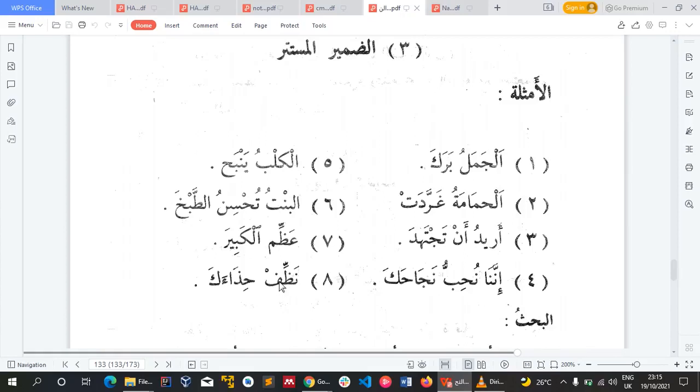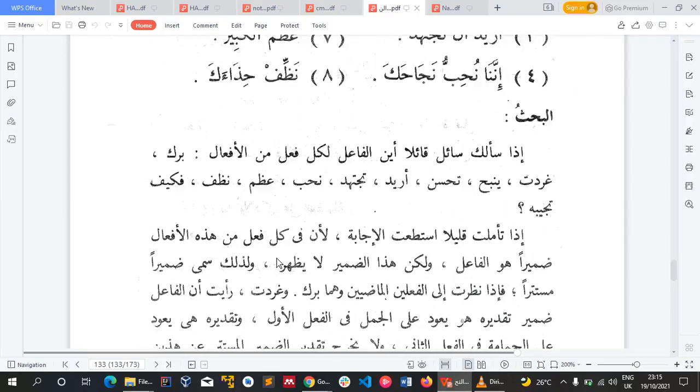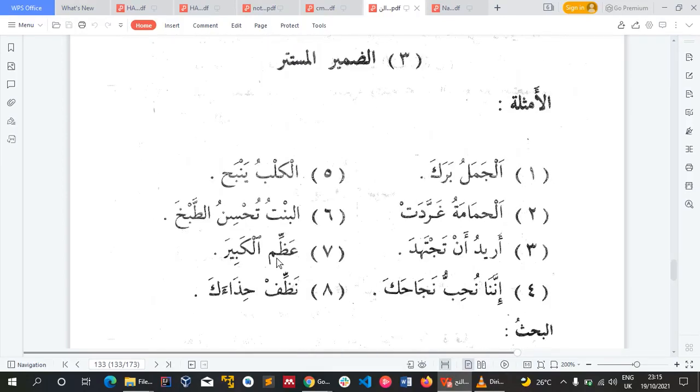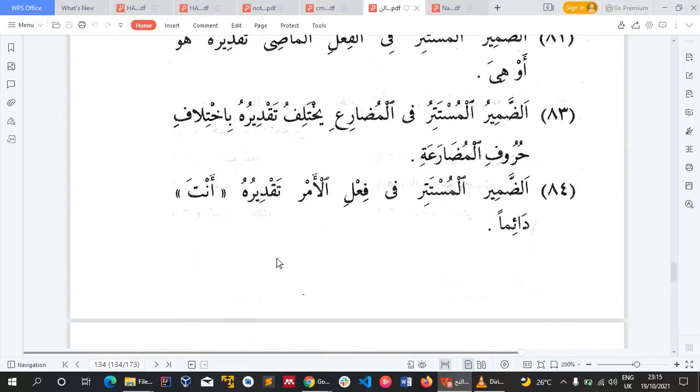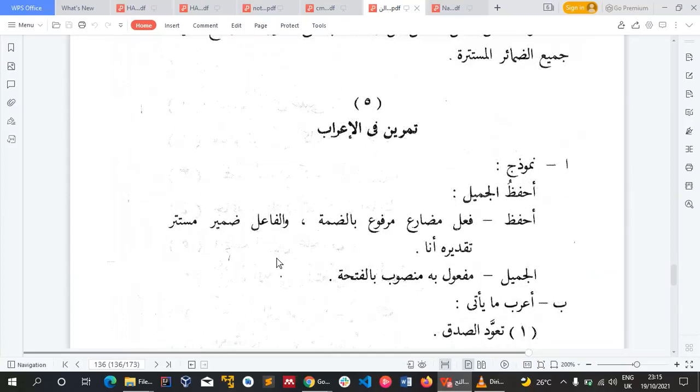So nazzif, another one, nazzif hidha'aka, clean your shoe or clean your footwear. So this one too is more like this. So this is a fi'l amr. It is for a second person masculine singular, and the damir mustatir is anta. I hope we get. So that is damir mustatir for. So let's endeavor to check the note that will be shared in the comment section, so we can check that out. So let's just quickly see this.